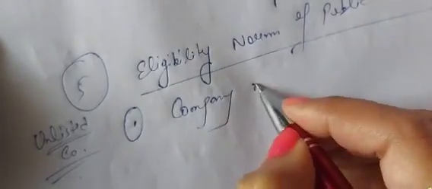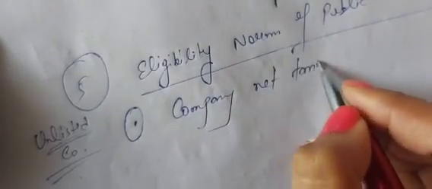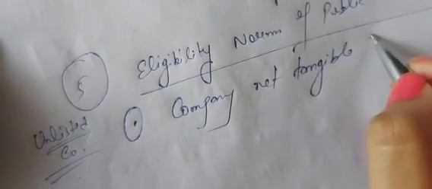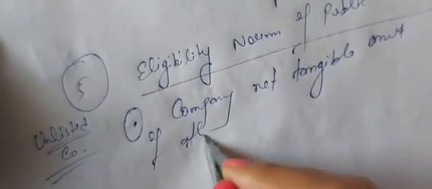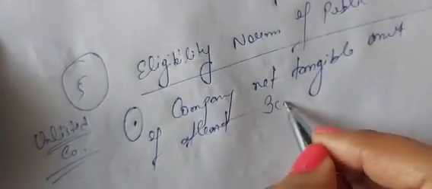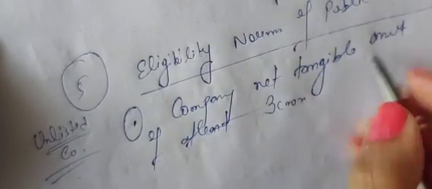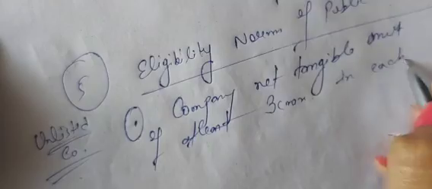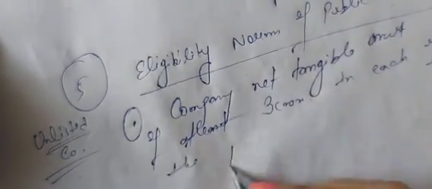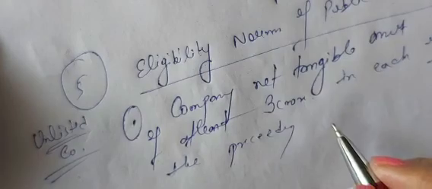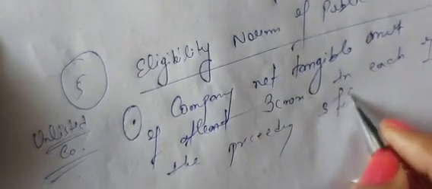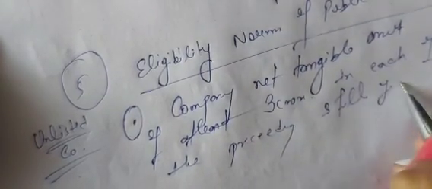The company must have a net tangible asset, net tangible, not intangible, of at least 3 crores in each of the preceding 3 full years,